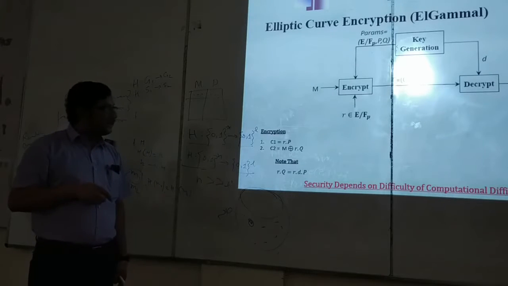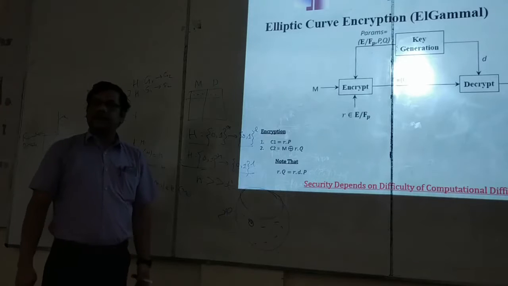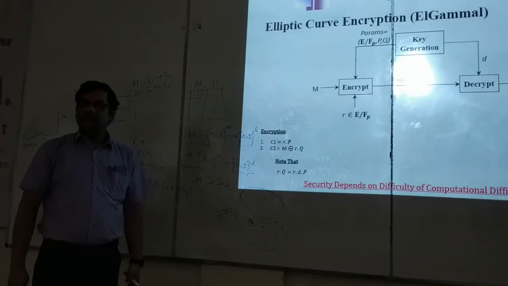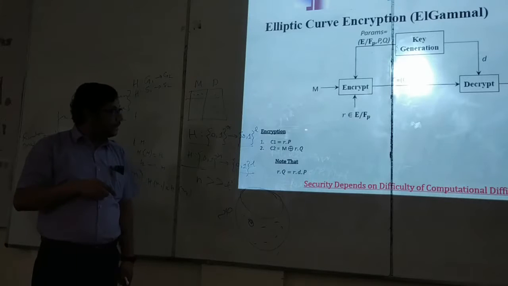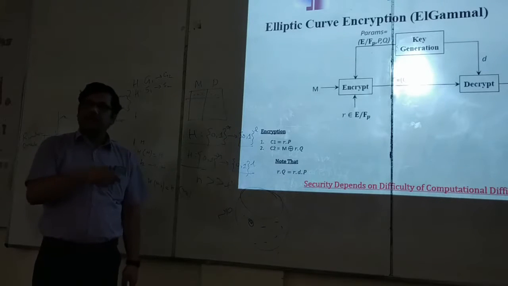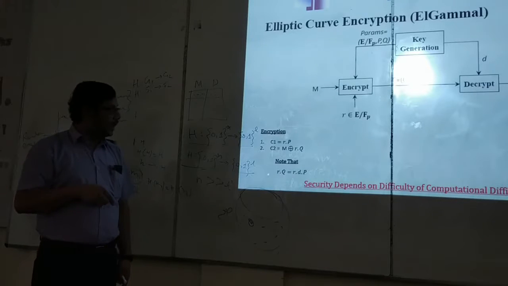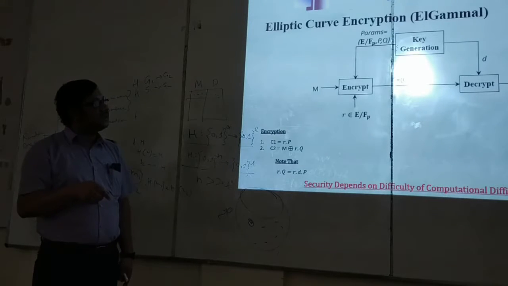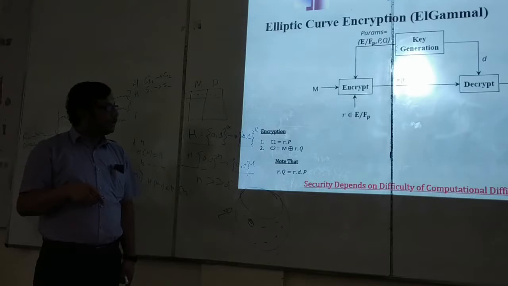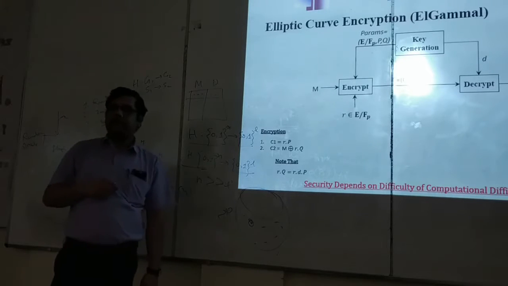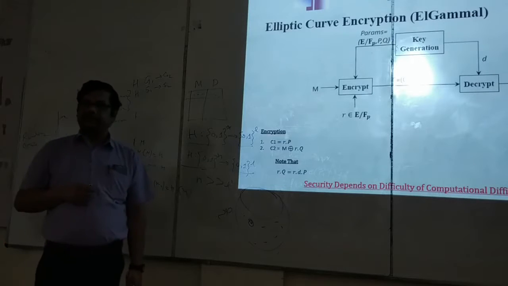If we directly send R, then the adversary is also getting R. He can also calculate r.q. So we are not sending R directly. We are sending r.p, and we have shown how the decryptor from r.p is able to get r.q. And this is the proof. r.q is equal to, because q here is d.p, so this is r.d.p. And the adversary is doing d into c1, so d into c1 is d into r into p, so r.p. The masks they are cancelling, XOR, XOR, right?